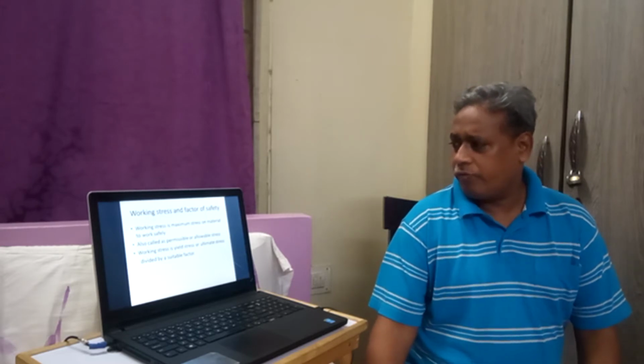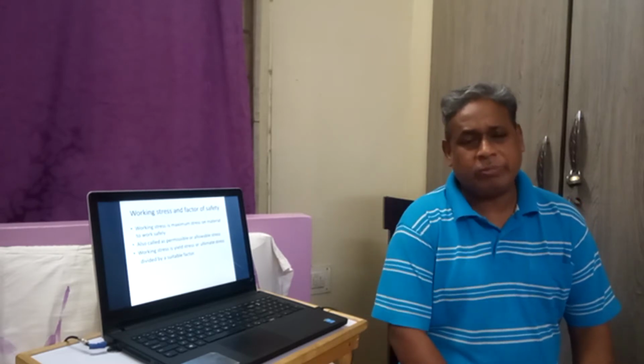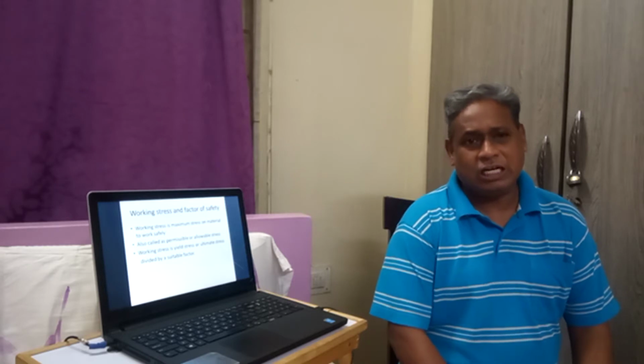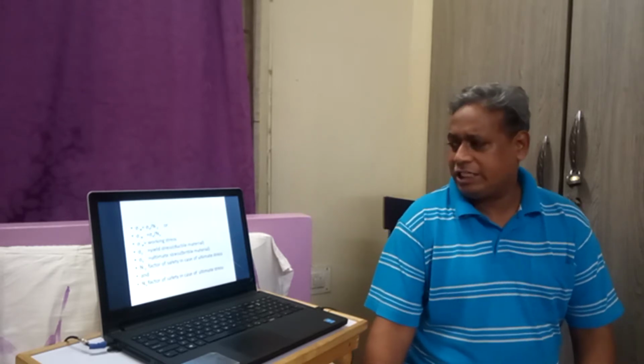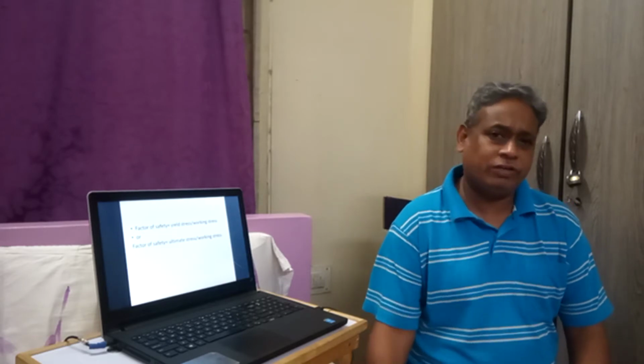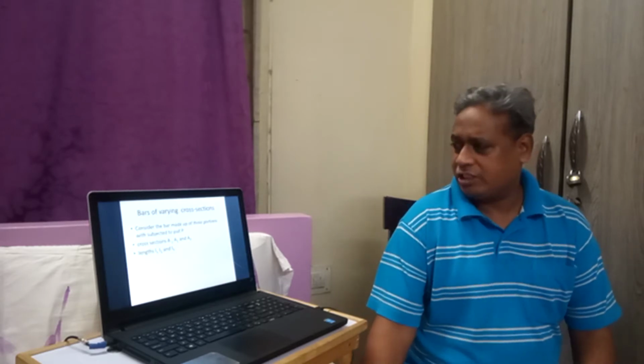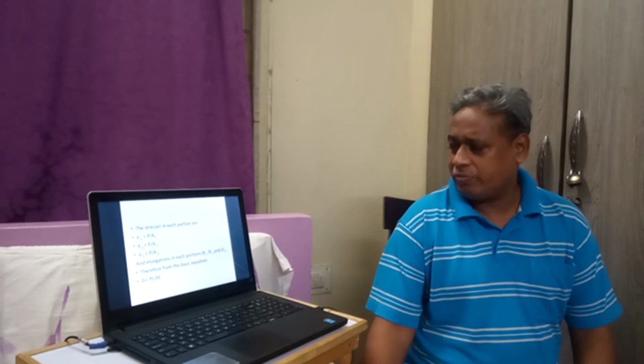So we use something called as working stress, that is ultimate stress divided by some factor of safety, or yield stress divided by factor of safety, we will get the working stress. And we have seen the bars with varying cross sections. They are subjected to only one type of load from the ends. Then only due to the difference in cross sectional area and lengths, they have different stresses and strains.